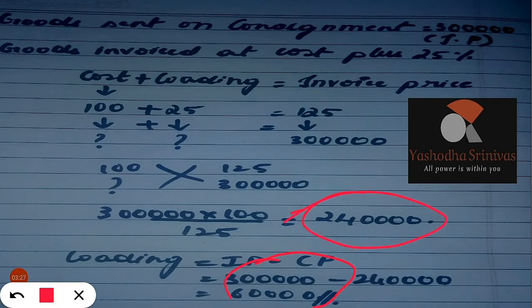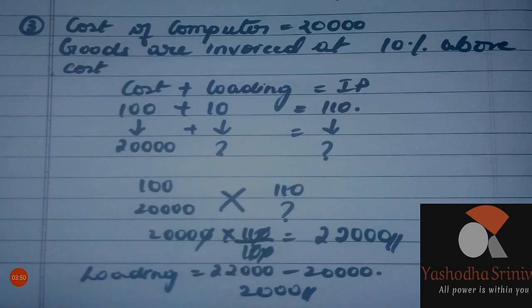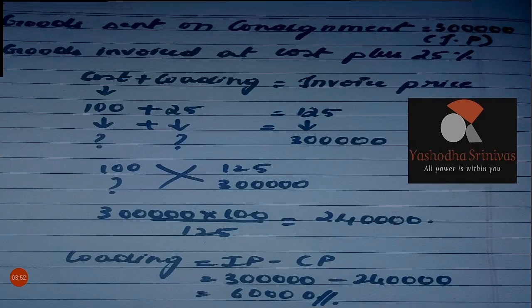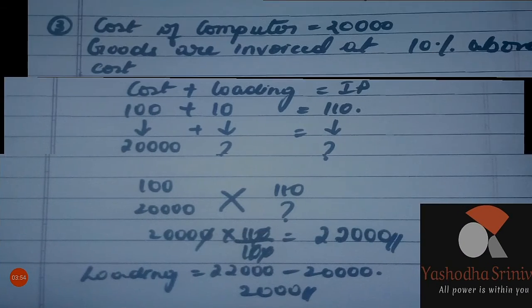So this is the cost value of the consignment, and this is the loading, the loading percentage which they have said regarding 25. Whatever percentage they have added, that percentage will amount to 60,000. Okay, fine. Moving to the next sum.